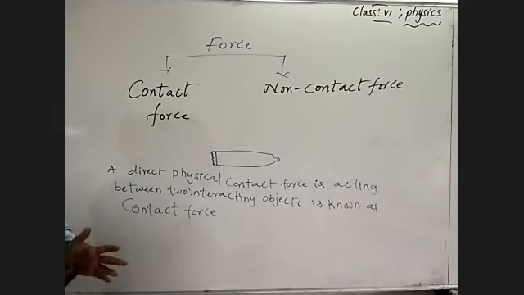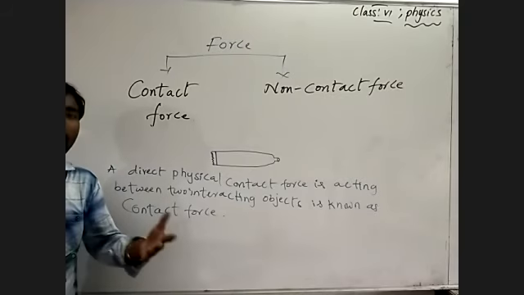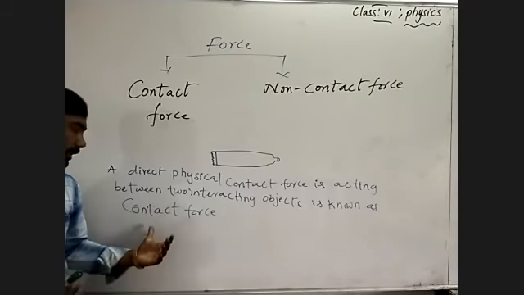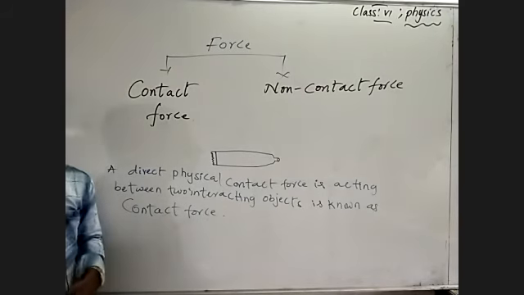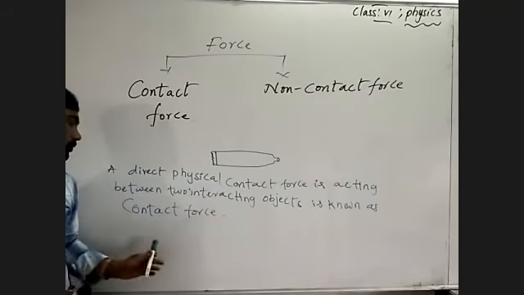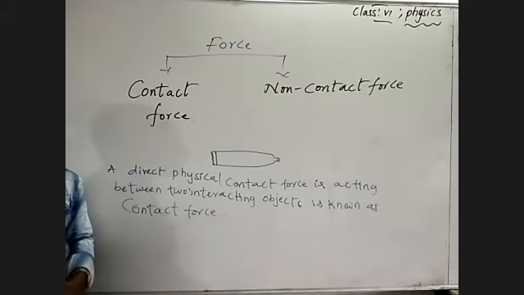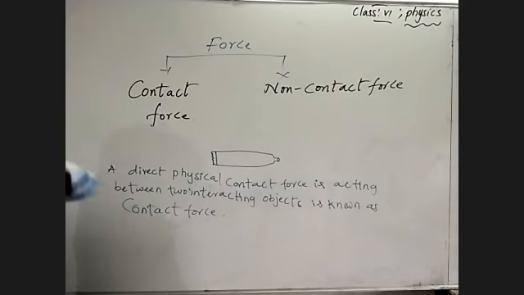So where we perform direct physical contact, if we apply force with our body part on any object, that force we call contact force. The force which is acting through direct physical contact between two interacting objects is known as contact force. Do you understand what contact force is? In the push and pull actions we discussed before, we applied force with direct physical contact, so all those examples are contact force.